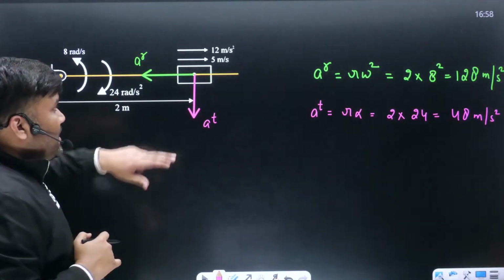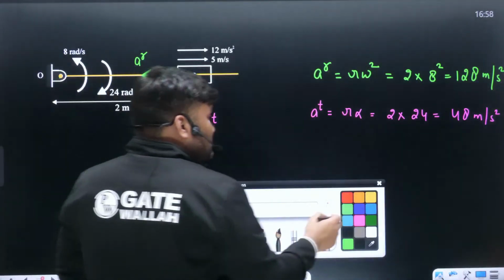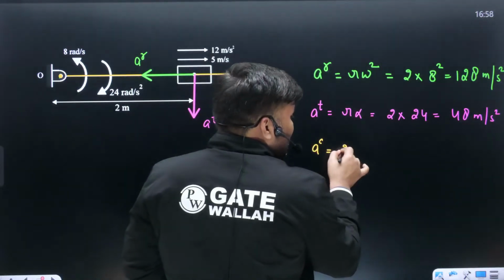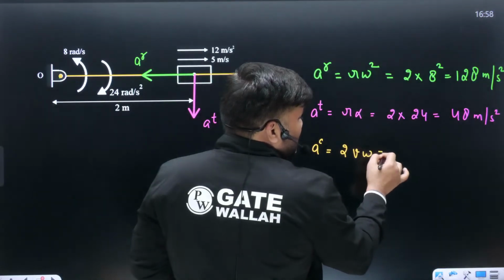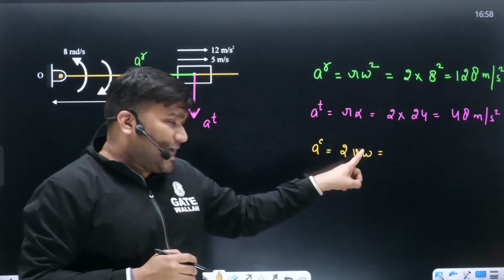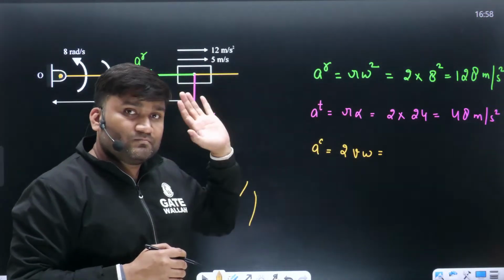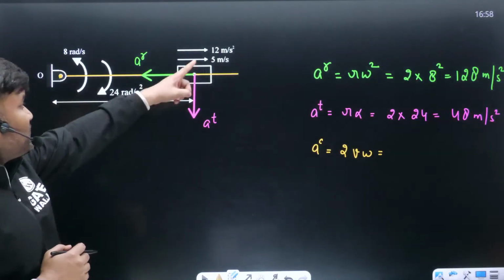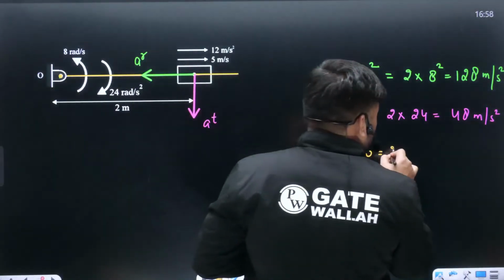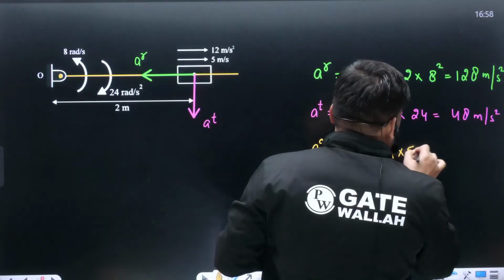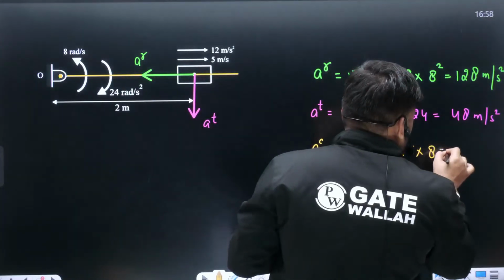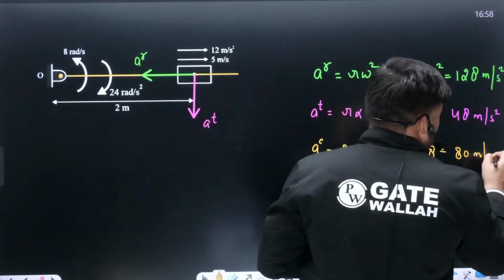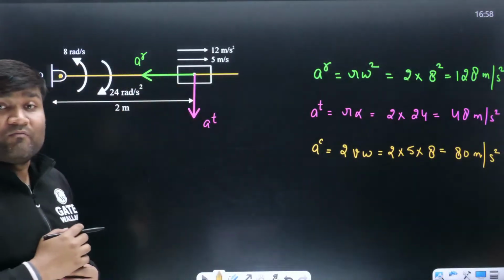Okay. Coriolis acceleration will also be there, no? How much will it be? Twice the velocity into omega. Velocity of sliding and angular velocity of the link on which the slider is sliding. What values have they given? Velocity is given as 5 meter per second. So 2 into velocity, which is 5 meter per second. Omega is given as 8. How much will it be? This comes out to be 80 meter per second square. And how can you find its direction?